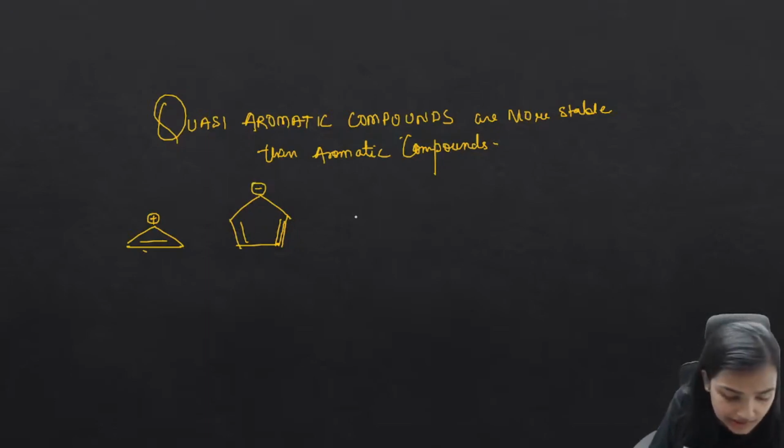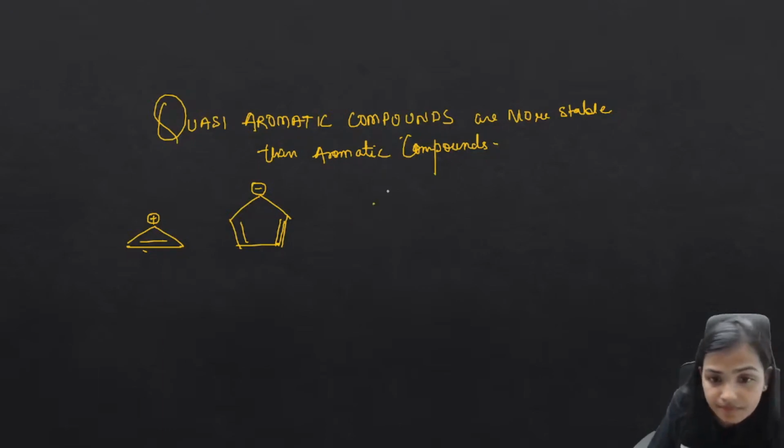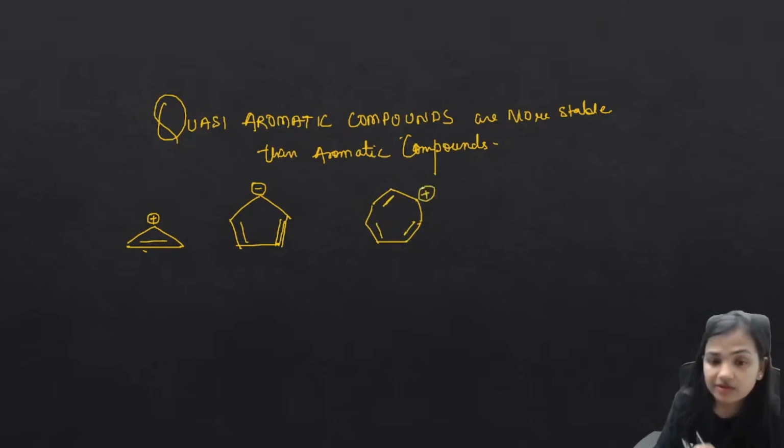Or I can take another example, let me do it again. This, and this yet to be positive. Okay, so such compounds are quasi aromatic.